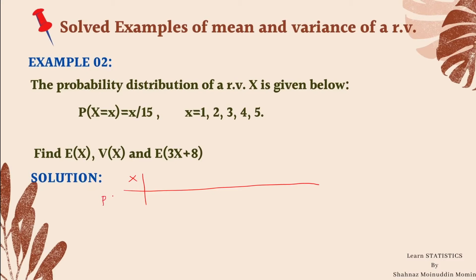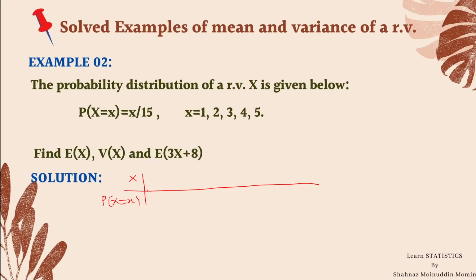The benefit of writing the PMF in the tabular form is it is easy to see the values of variable as well as their corresponding probabilities, and there is less chance of mistake while we are calculating the expectation or variance or anything. So my advice to the student is, please write down the PMF first in the tabular form, then start with your calculation.